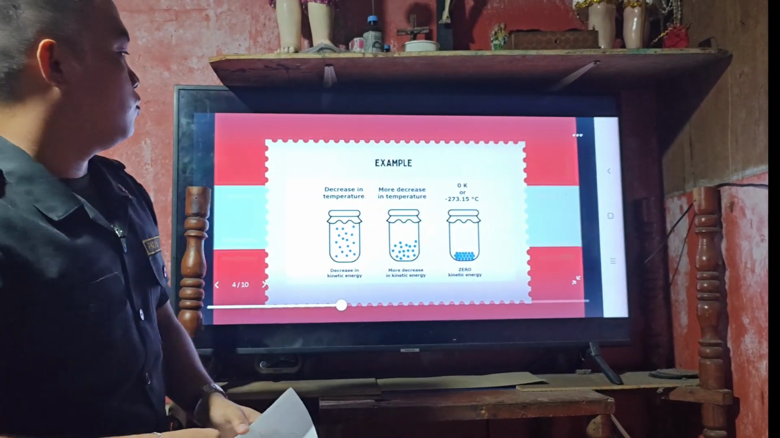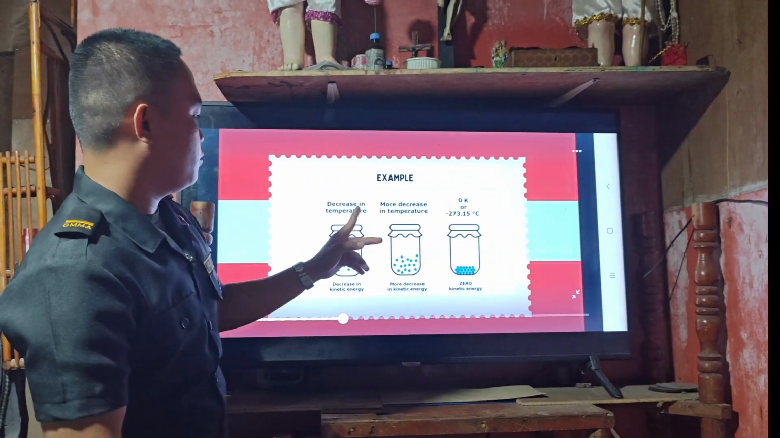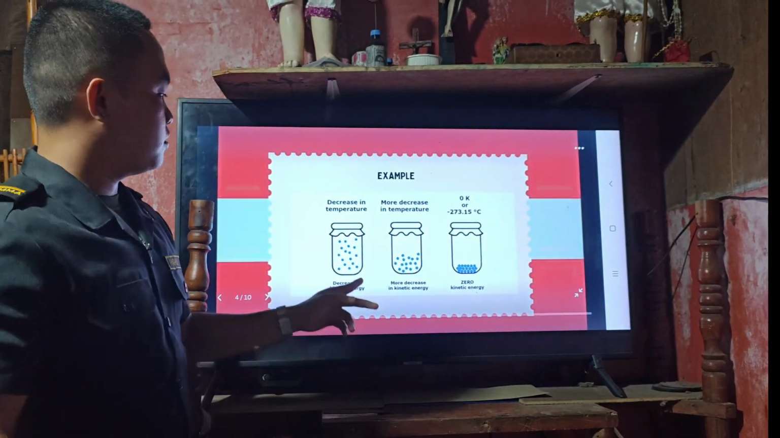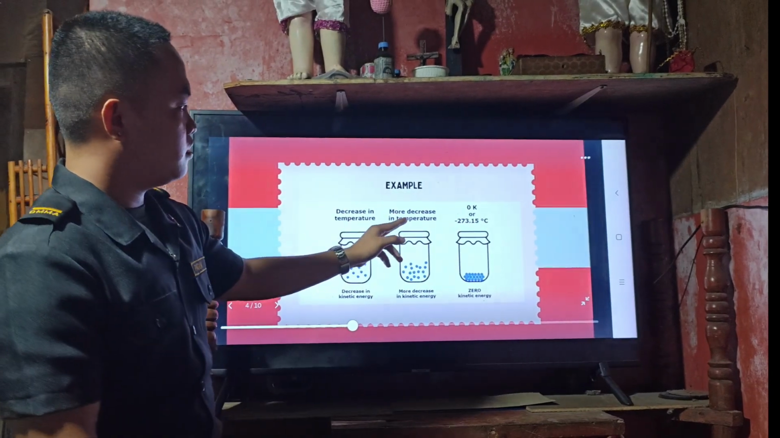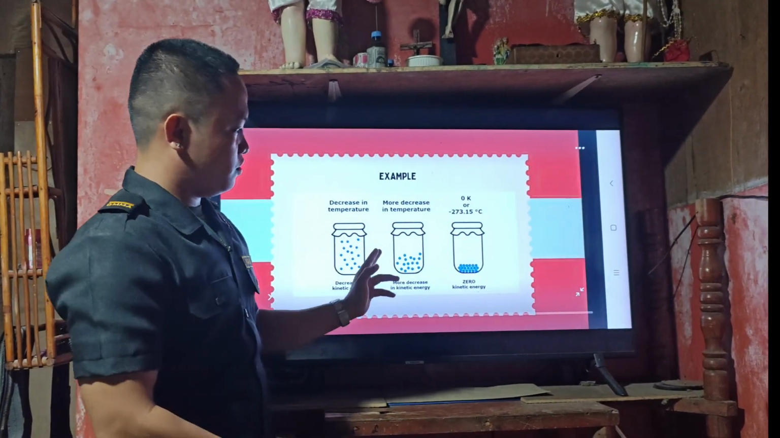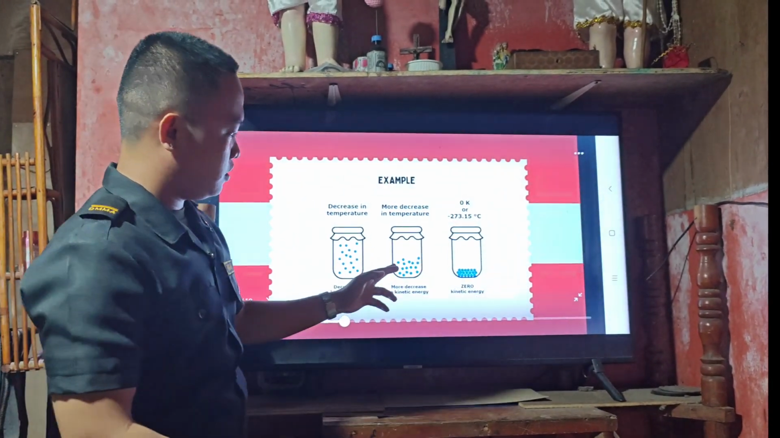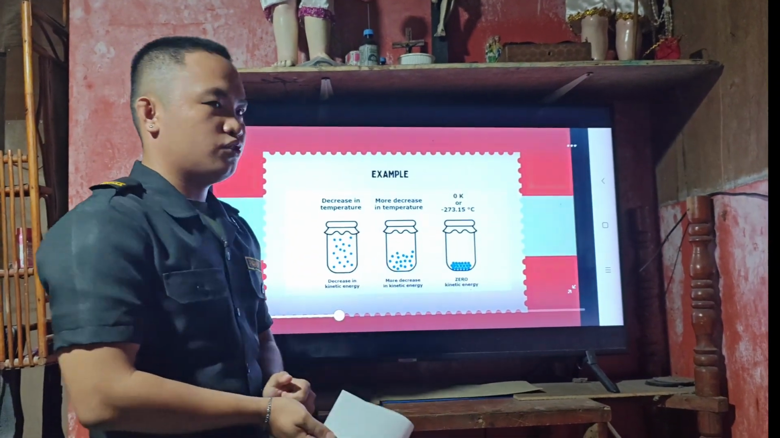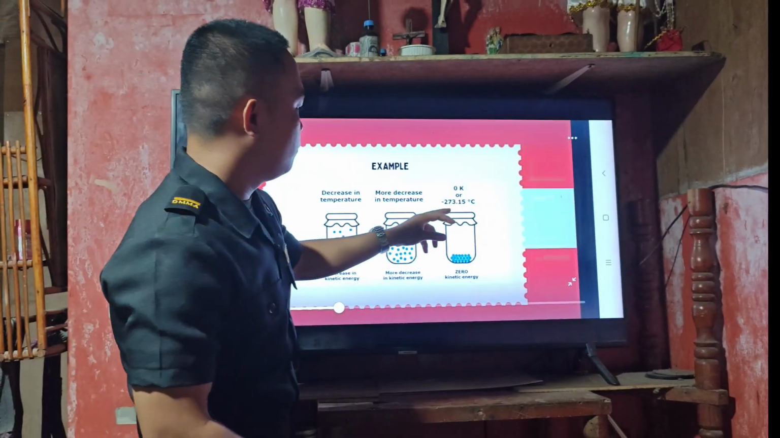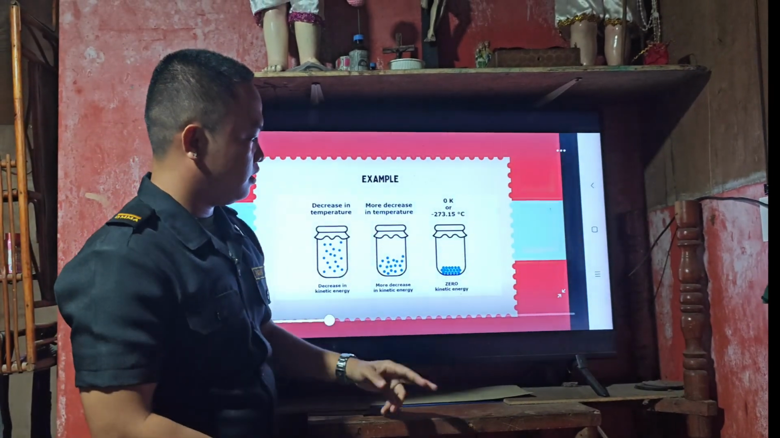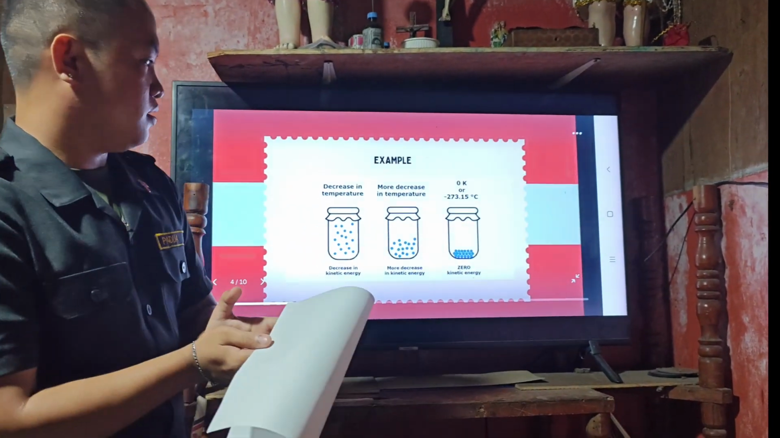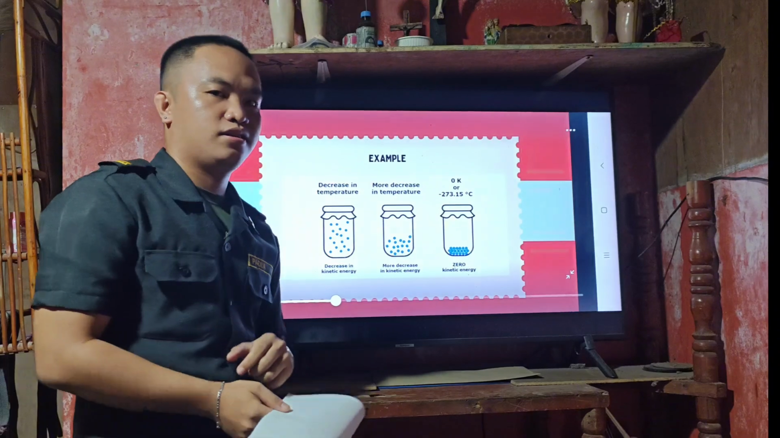Example of the Zeroth law. So we decrease the temperature. As we can see, the balls are not compressed yet, and we decrease the temperature more. As we can see, the balls are starting to compress. So we apply negative 273.15 degrees Celsius. As we can see, the balls are already compressed and become a solid. So next.